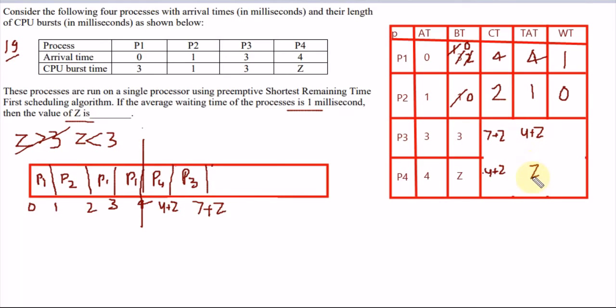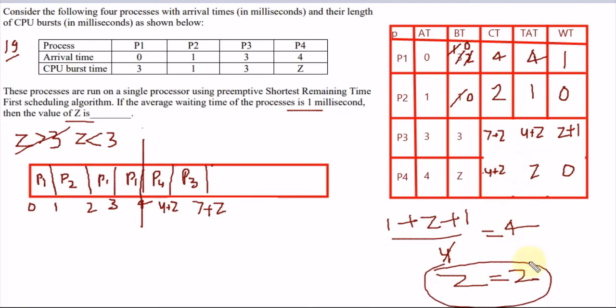So what is the waiting time now? Waiting time is turnaround time minus burst time, so 4 plus z minus 3 will be z plus 1, and the waiting time of P4 will be z minus z, which is 0. Now we are given that the average waiting time is 1, so (1 plus z plus 1) by 4 is equal to 1. So what will be the value of z? The z value will be 2 here. So z will be 2. Okay, thank you.